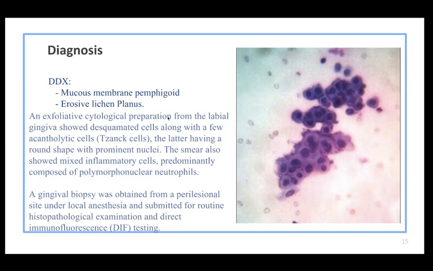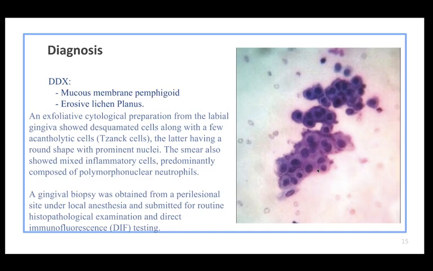The differential diagnosis for this case was mucous membrane pemphigoid and erosive lichen planus. Based on the history and clinical examination, a provisional diagnosis of Pemphigus vulgaris was made. An exfoliative cytological preparation from the labial gingiva showed desquamated cells along with a few acantholytic cells, Tzanck cells, the latter having a round shape with prominent nuclei. The smear also showed mixed inflammatory cells, predominantly composed of polymorphonuclear neutrophils.